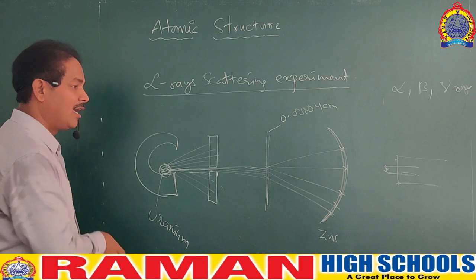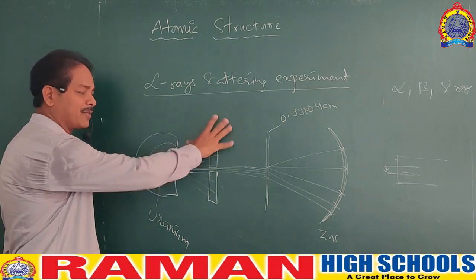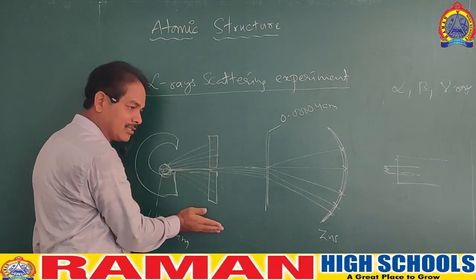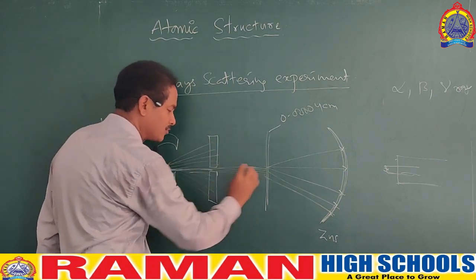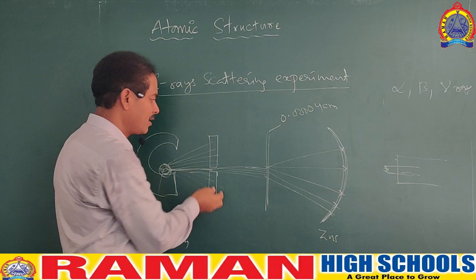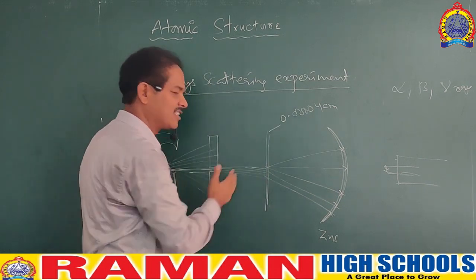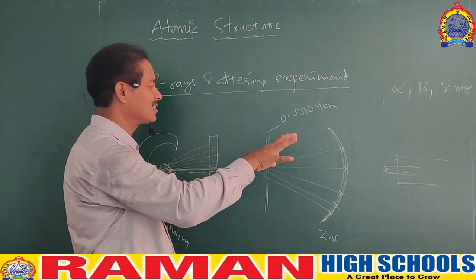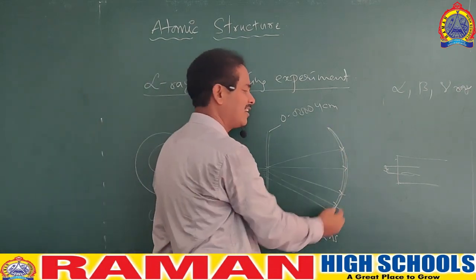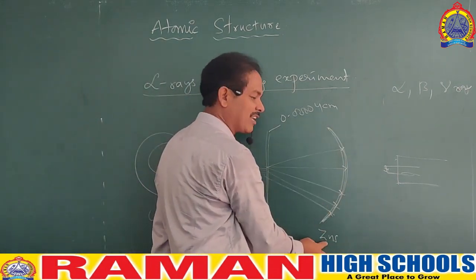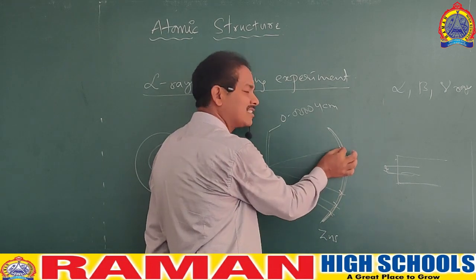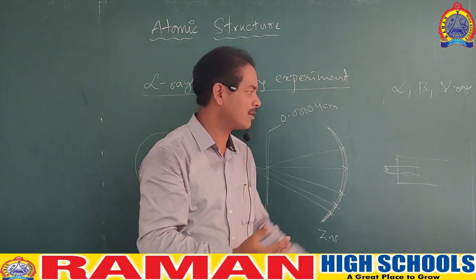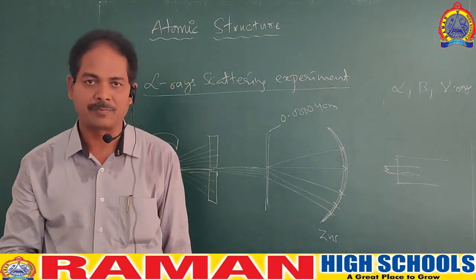So once again, alpha rays are emitted from the radioactive element, and the lead rod will block all the rays except the beam of rays passing through the slit, and that beam of rays will fall on the gold foil. Through the gold foil they pass and fall on the screen. Because of the coating of zinc sulfide, when the alpha ray hits the screen, it causes scintillation, and that scintillation is counted by the compound microscope.